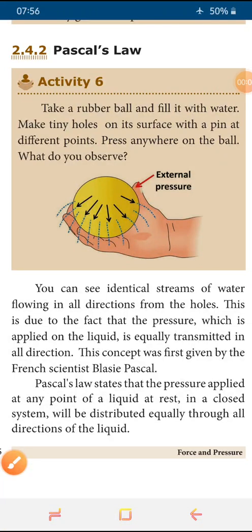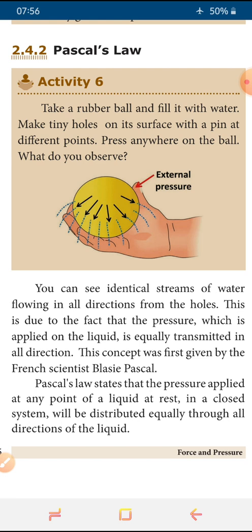In this unit, we are discussing force and pressure: how force plays an important role in our life, how pressure acts and where we use it, blood circulation, etc. We are discussing a lot of applications due to force.